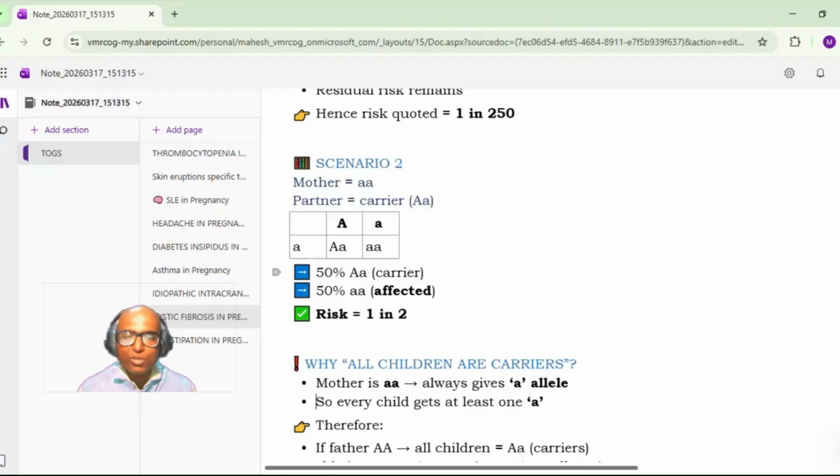When you read these questions on genetics, please go through all the options. One option in this scenario will be 50% will be affected, and that option will be there somewhere, say option number 3. But there may be another option, 50% affected and 50% carrier. The best option will be 50% affected and 50% carrier. Your answer is partially wrong if you just say 50% are affected. So read all the options carefully. It is an EMQ question.